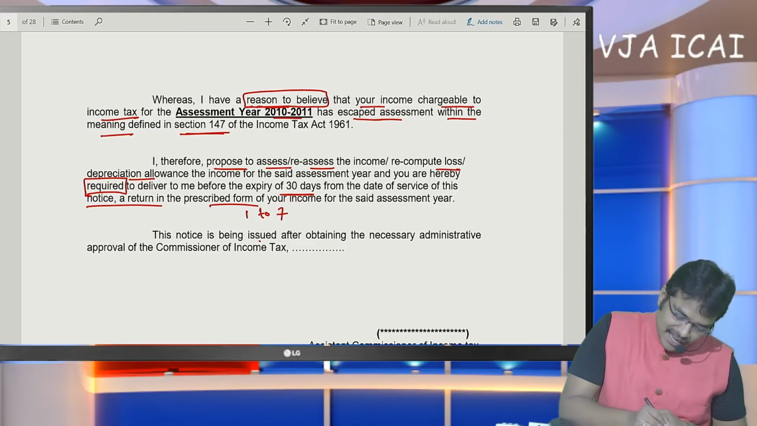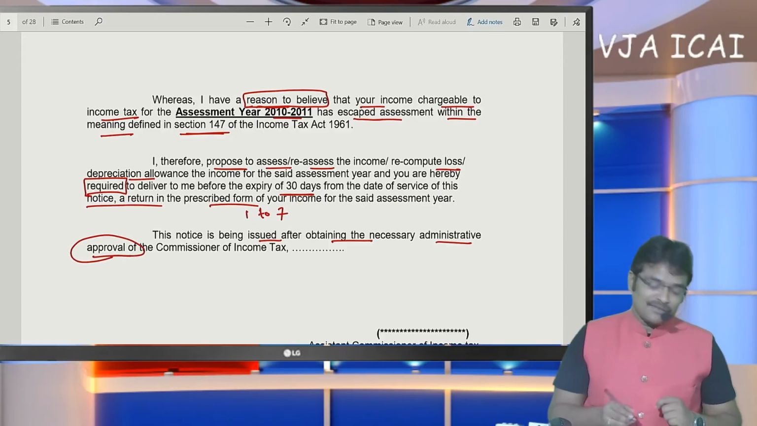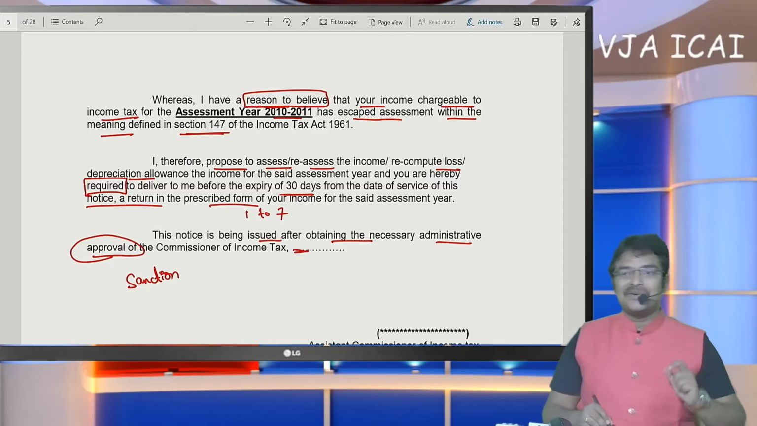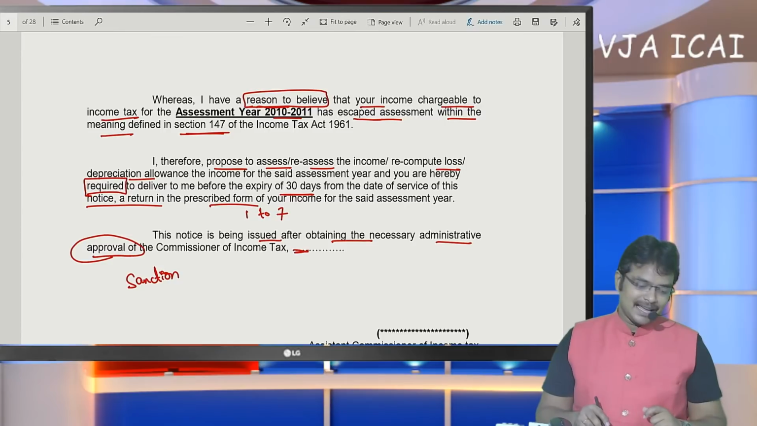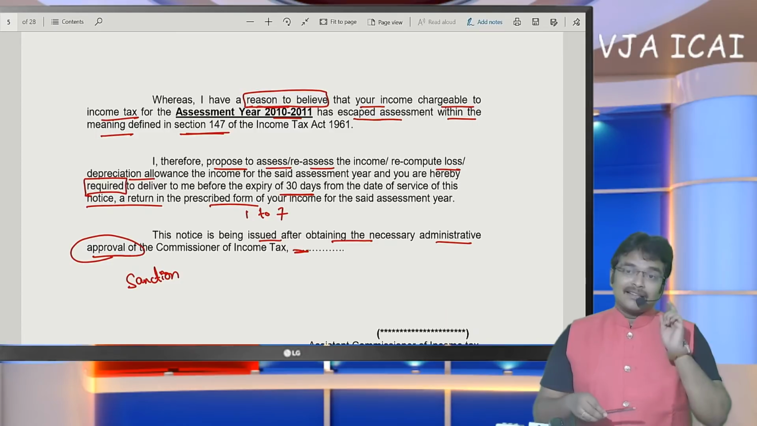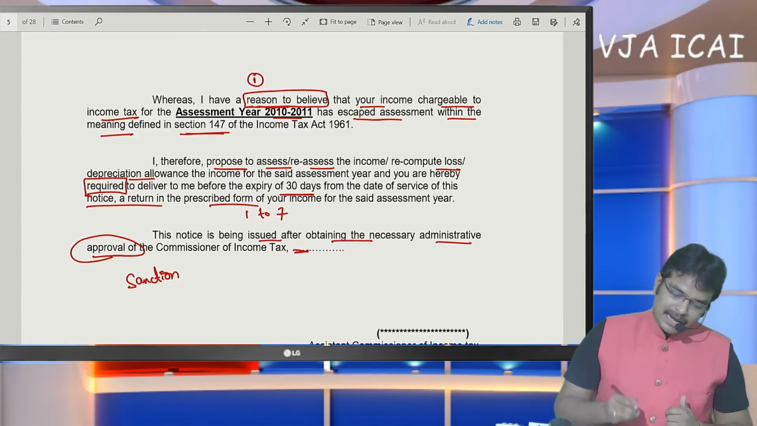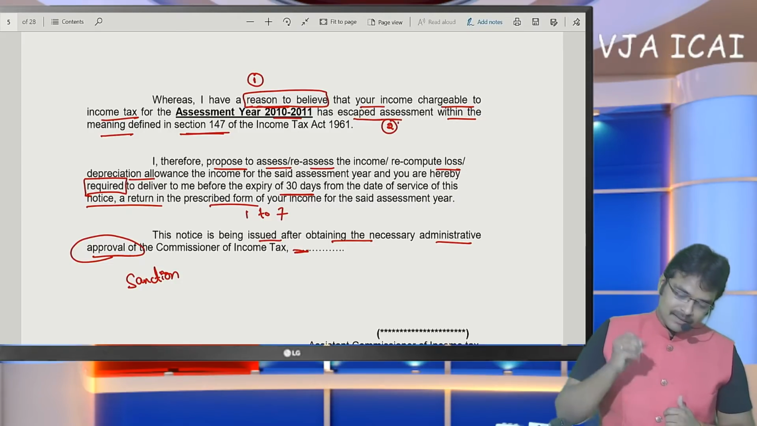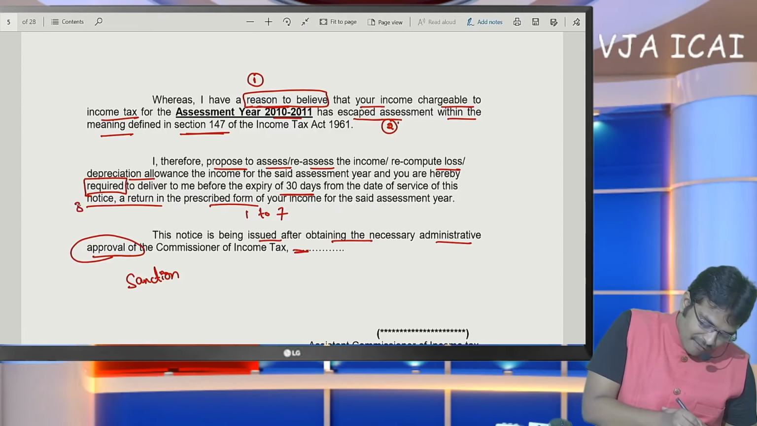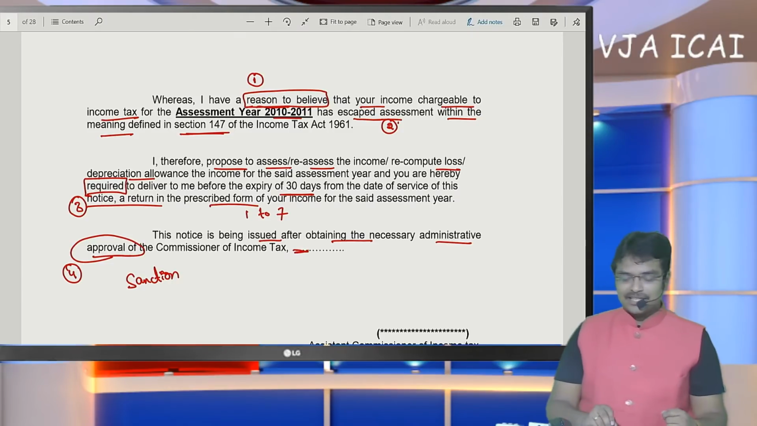This notice is being issued after obtaining necessary administrative approval. I have already specified that they require sanction approval, so after whose approval this notice is being issued is presented here. In continuation of our discussion, sir, the things to be noted here are: number 1, reason to believe; number 2, escaped the assessment; number 3, file your return of income; number 4, sanction. These 4 things are to be remembered in this notice.